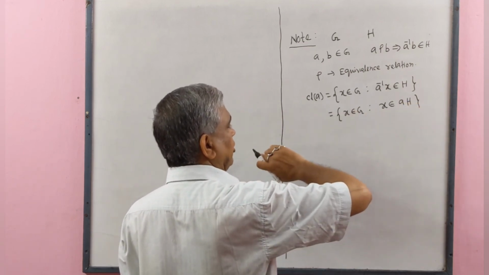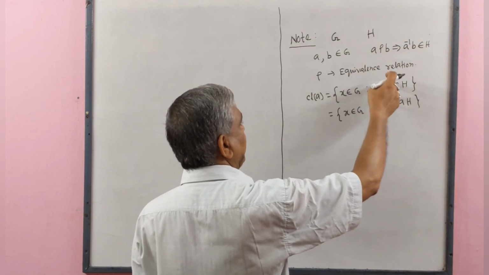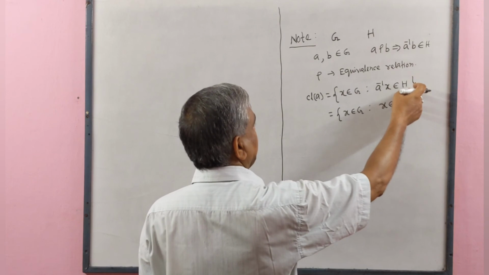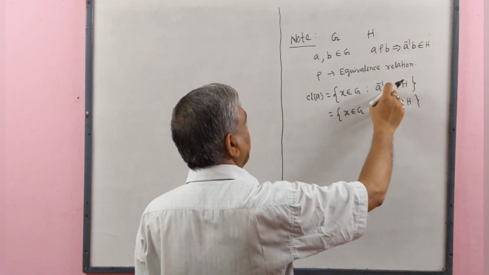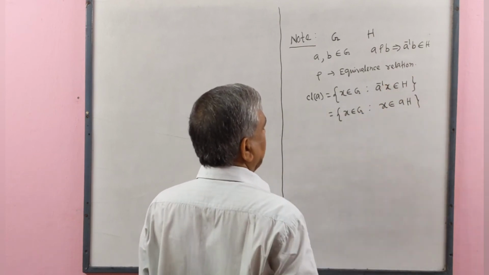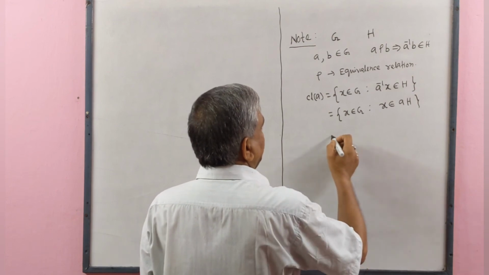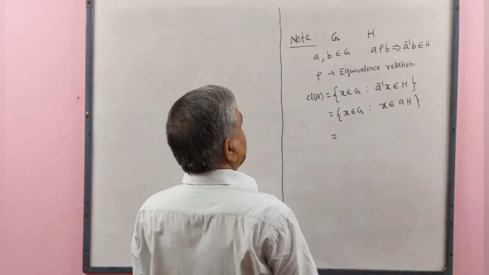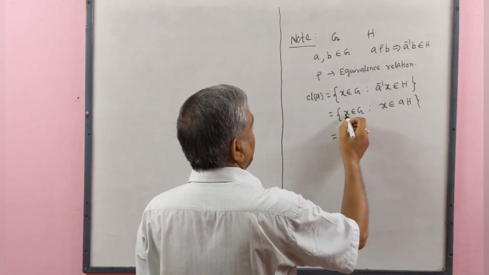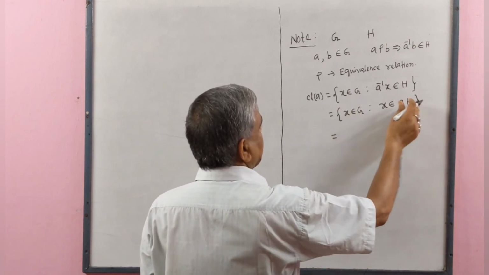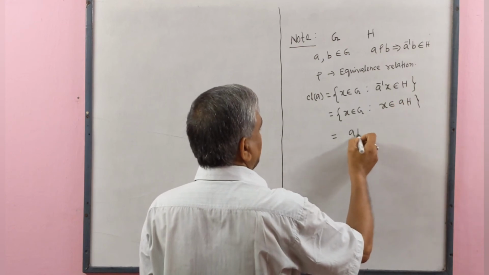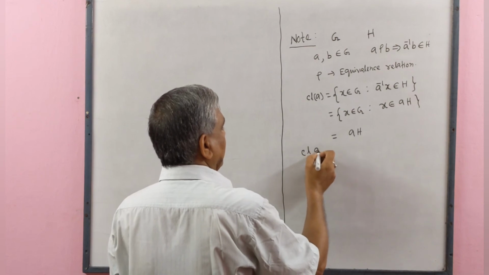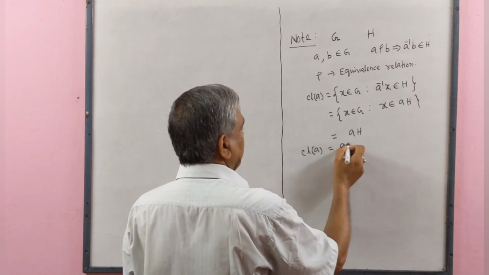We have already seen that A inverse B belongs to H implies that B belongs to AH. Here in place of B we have X. That means X be element of AH. We may write here that this set is AH. Means class A is the left coset AH.